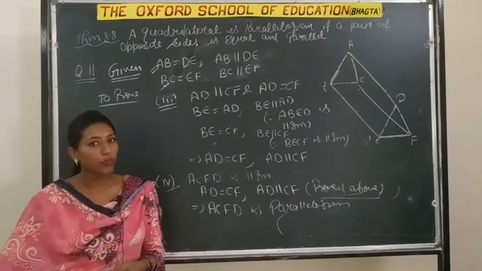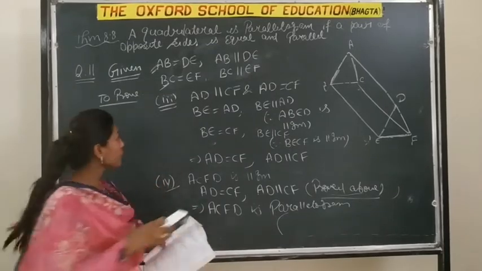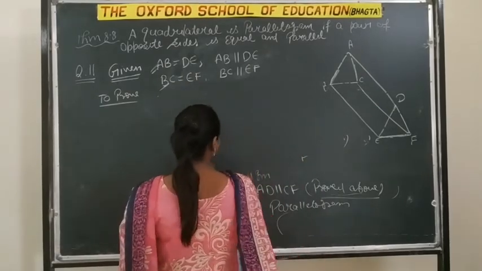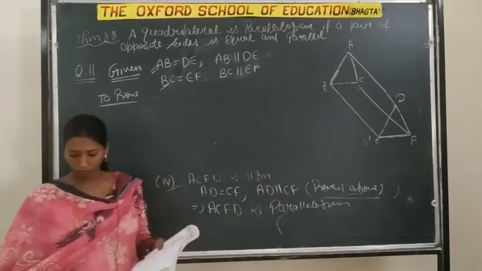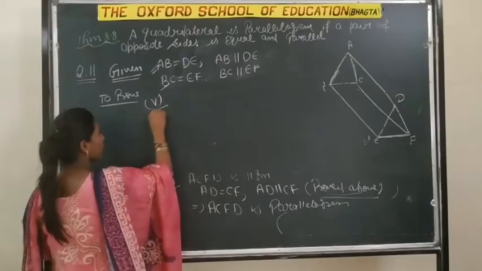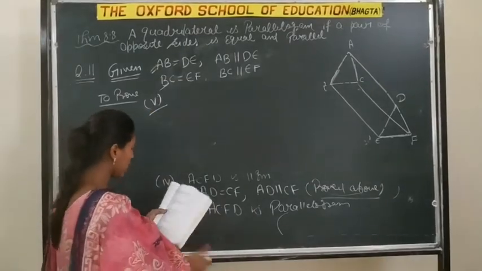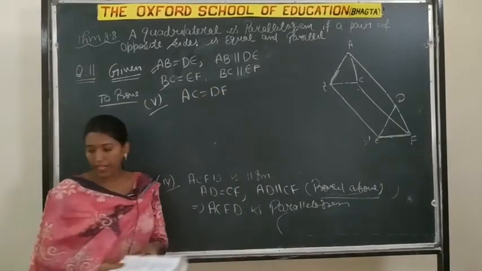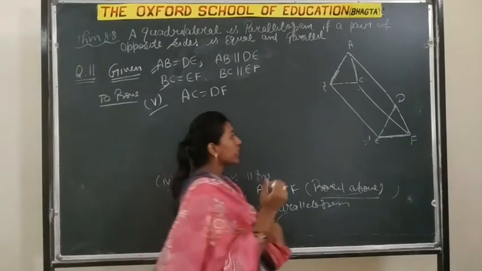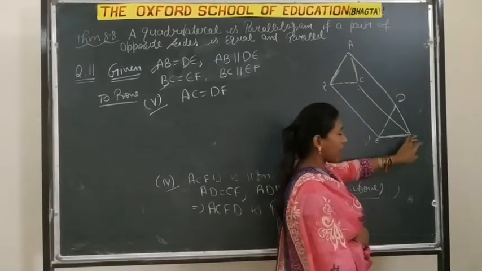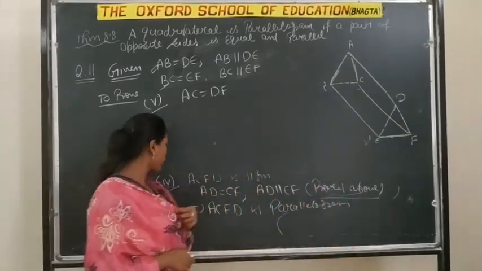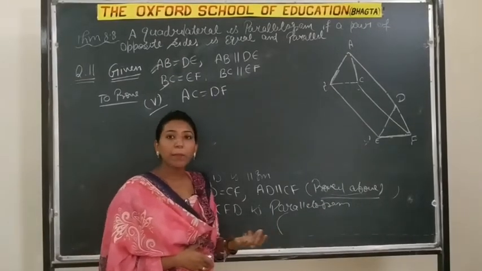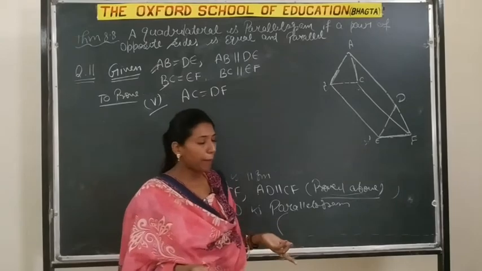Now come to the fifth part. In the fifth part of question number 11, we have to prove that AC is equal to DF. That means this side is equal to this side. Observe that we already proved in the fourth part that ACFD is a parallelogram, and in a parallelogram opposite sides are equal and parallel.